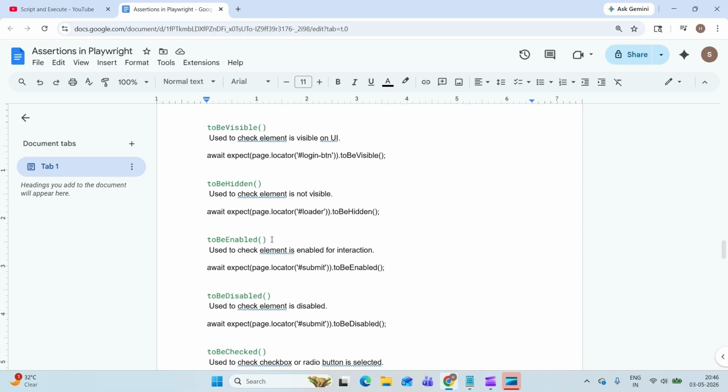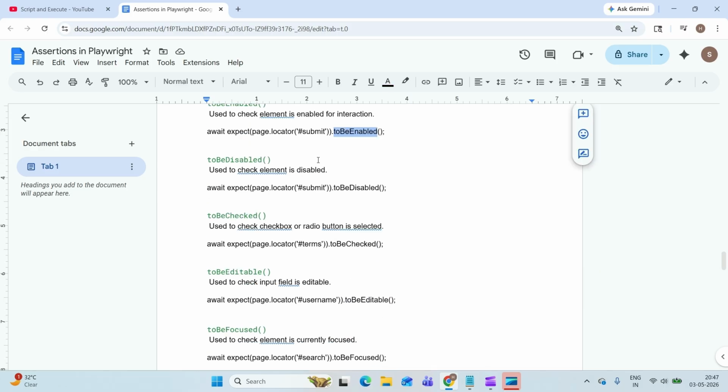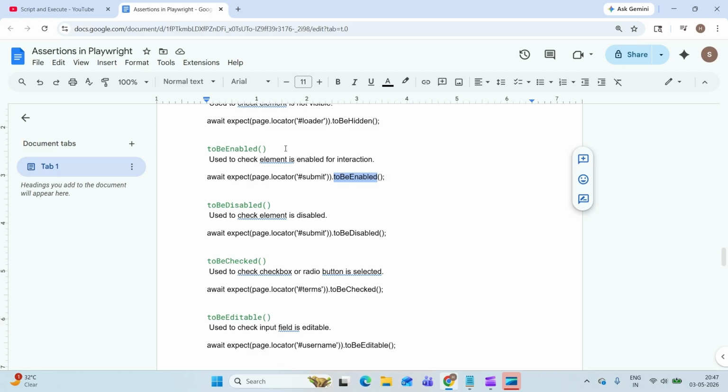Next, toBeEnabled. Like when you select some options from pagination, the next button is enabled, correct? So in that case use toBeEnabled. Or in some cases, like when you enter username and password, then the submit button will be enabled.